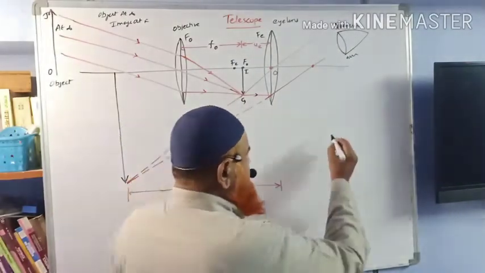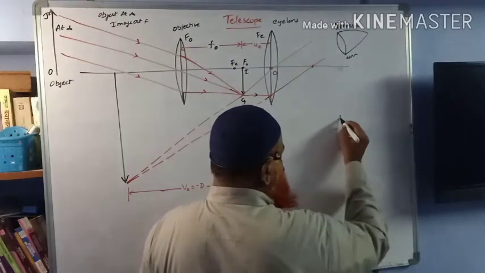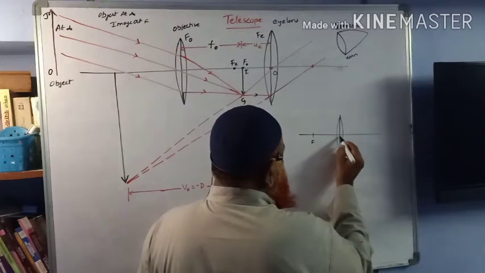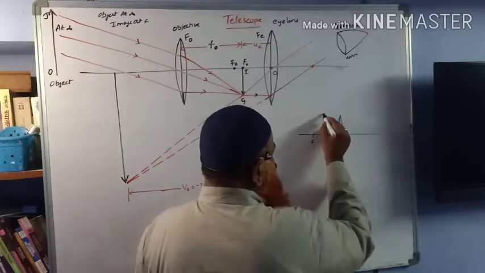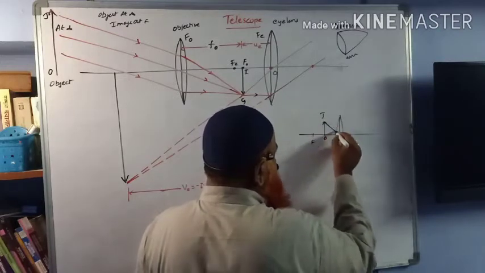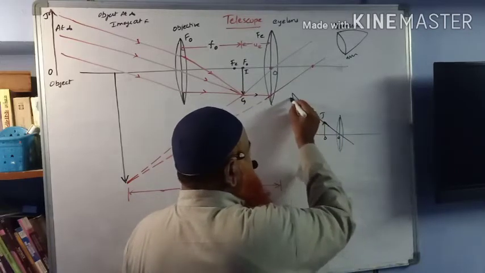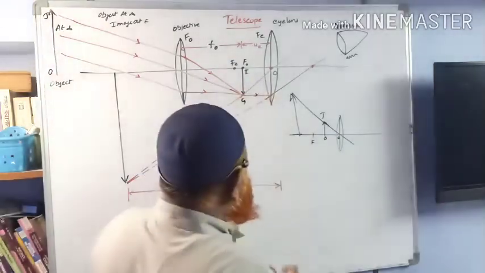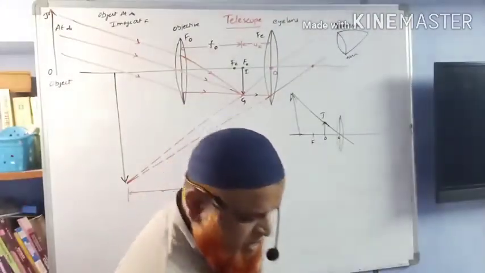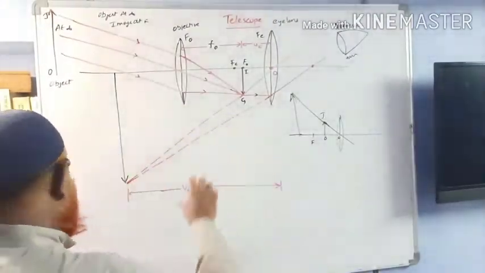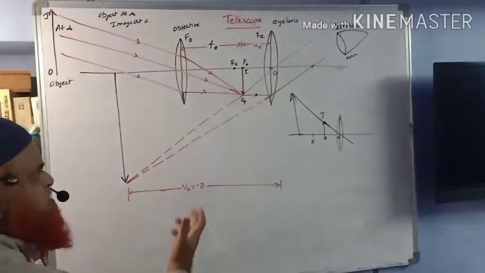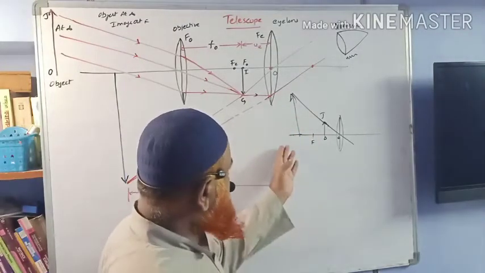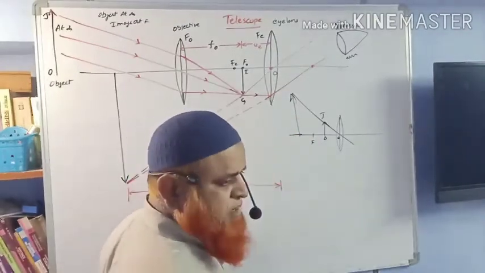So you know the properties here. What is the property here? Focal length, optic center. If you take an object here, you know the image is going to form on the same side of the object. It is going to be a virtual image. But here, as the object is inverted, the image is also going to be inverted. If the object is erect, the image is going to be erect. This is a virtual image. This is also a virtual image only.